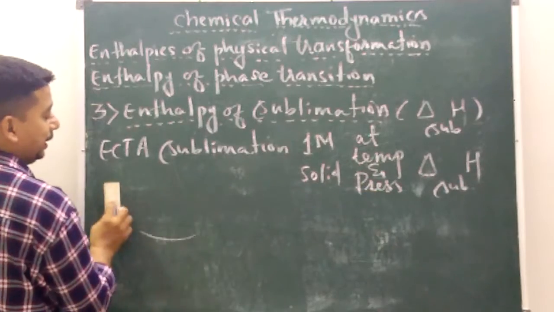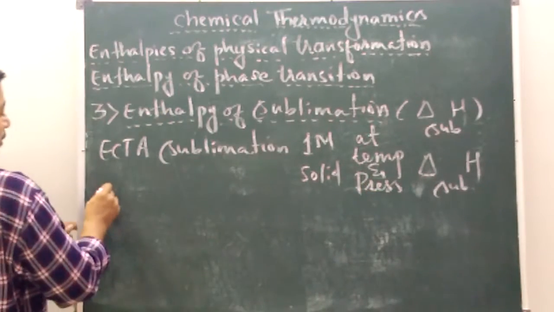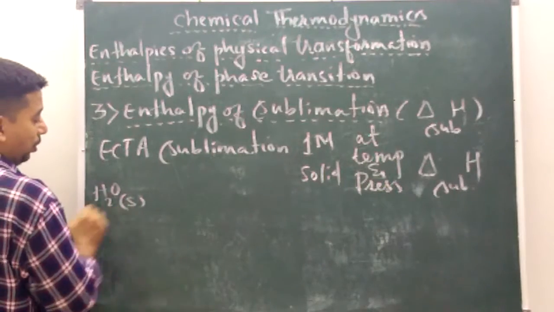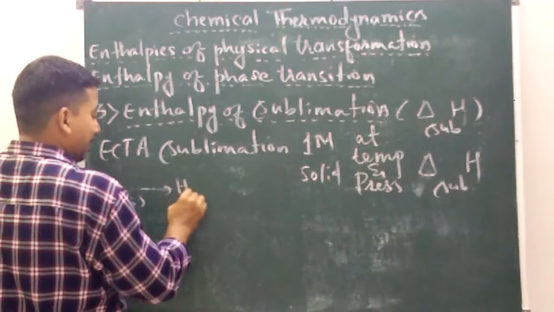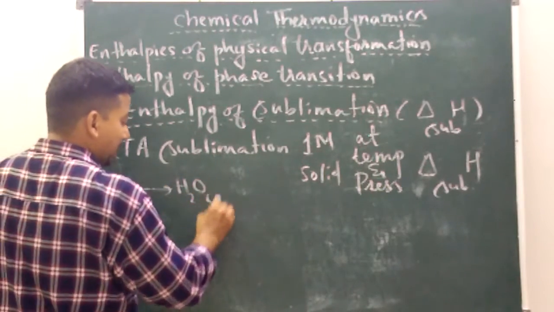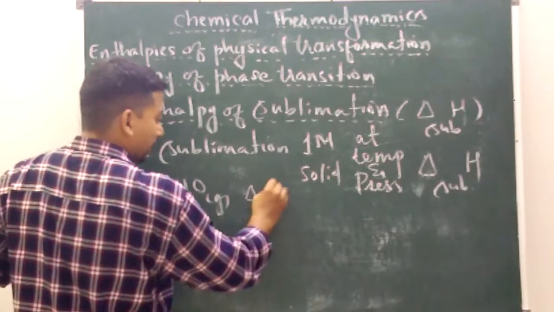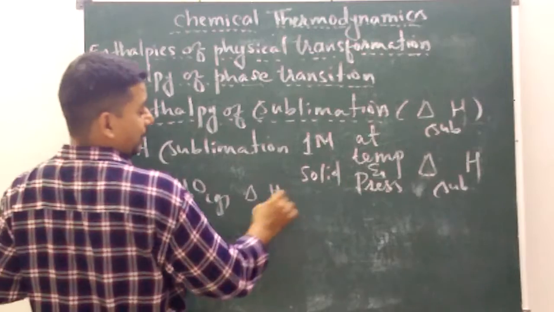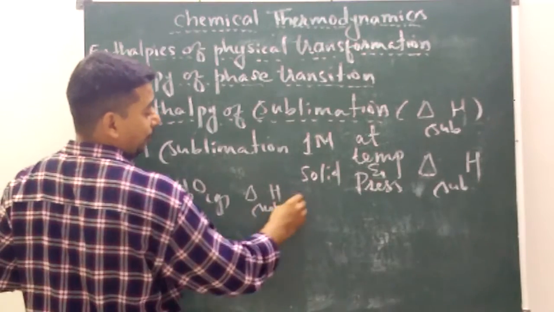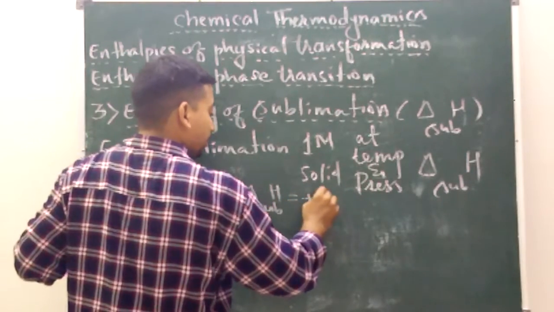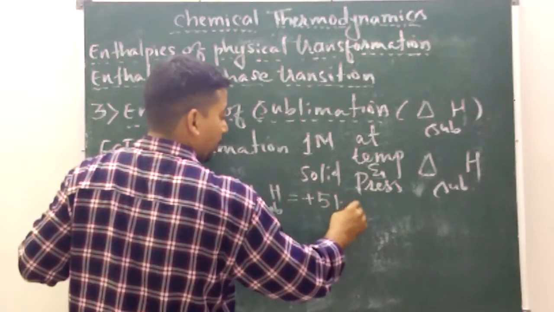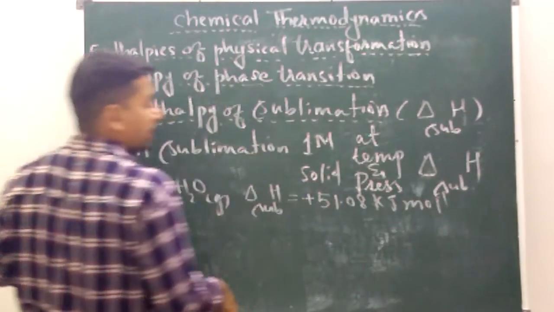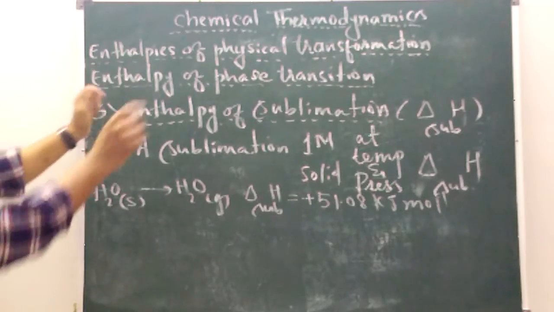See the example: H2O solid is directly getting converted into H2O gas, vapor, and the process is called sublimation. The enthalpy of sublimation is equal to plus 51.08 kilojoule per mole.